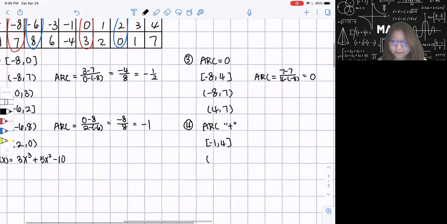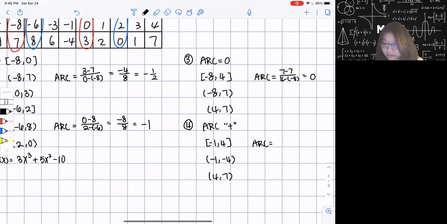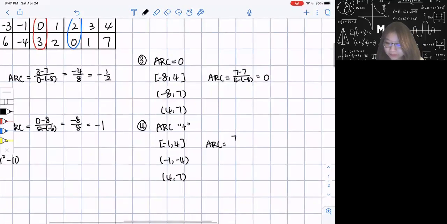So I have (-1, -4) and I have (4, 7). My average rate of change is equal to 7 minus -4 over 4 minus -1, which gives me 11 over 5. That's a positive average rate of change.